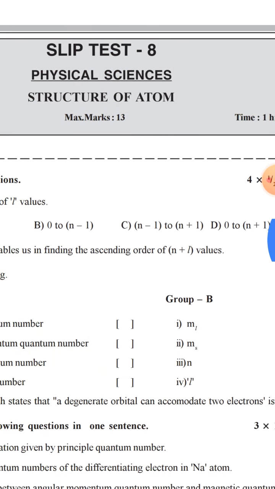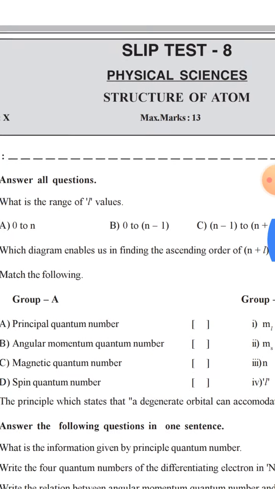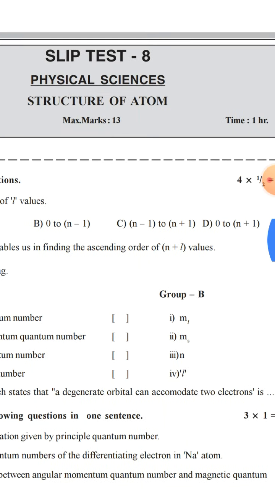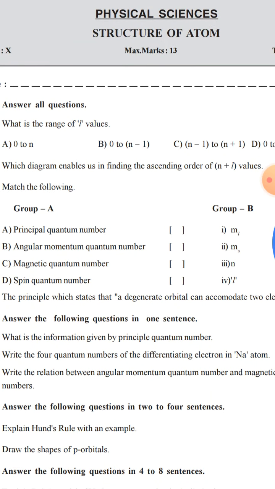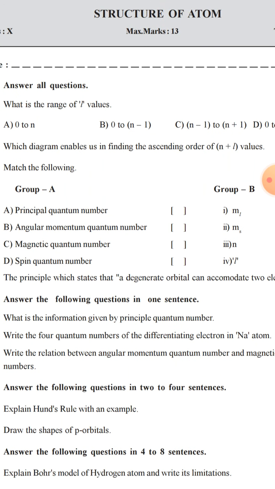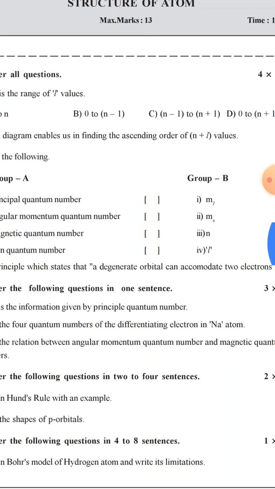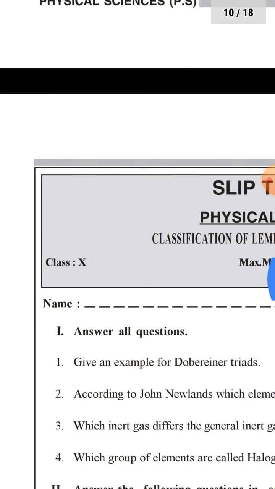A: 0 to n, B: 0 to n minus 1, C: n minus 1 to n plus 1, D: 0 to n plus 1. Which diagram enables us in finding the ascending order of n plus L values? Match the following: principal quantum number, angular momentum quantum number, magnetic quantum number, spin quantum number, and M1, ML, MS, N, L.